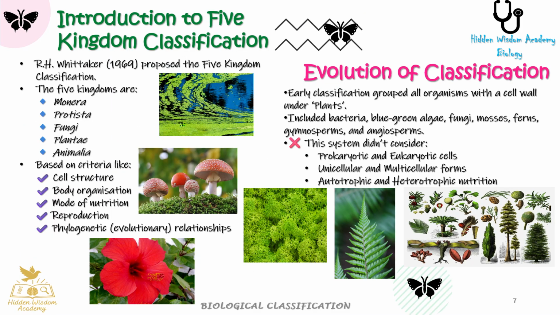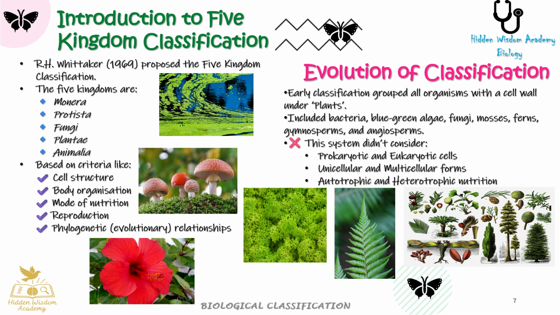Introduction to Five Kingdom Classification. R. H. Whittaker, 1969, proposed the Five Kingdom Classification. The Five Kingdoms are 1. Monera, 2. Protista, 3. Fungi, 4. Plantae, 5. Animalia. Based on criteria like 1. Cell structure, 2. Body organization, 3. Mode of nutrition, 4. Reproduction, 5. Phylogenetic, evolutionary, relationships.